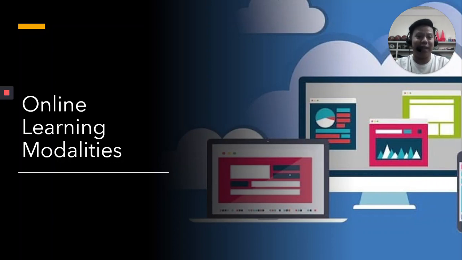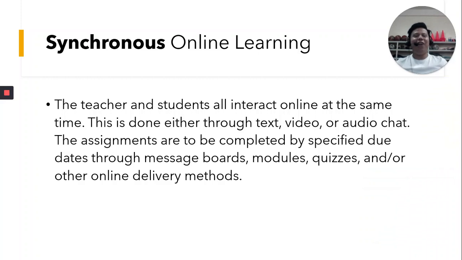Now, the first thing that we have to remember under these modalities is synchronous learning. Maybe some of you already heard about this. When we say synchronous online learning, it is also possible in physical education. Okay? The teacher and students all interact online at the same time. So the learning in this modality is synchronous. Okay? So sabay-sabay tayo natututo, sabay-sabay natin ginagawa ang mga bagay-bagay.